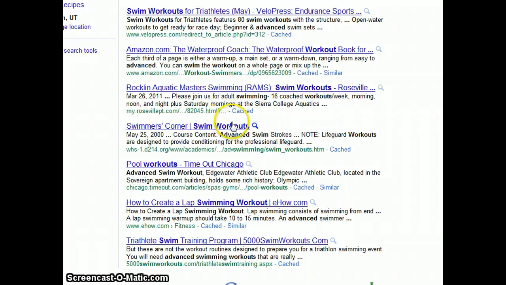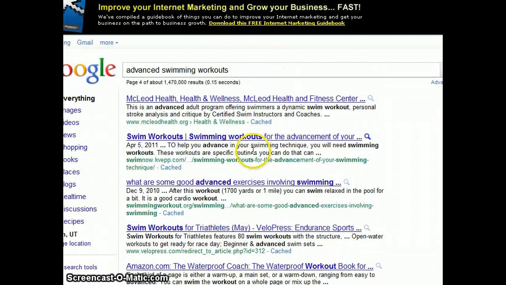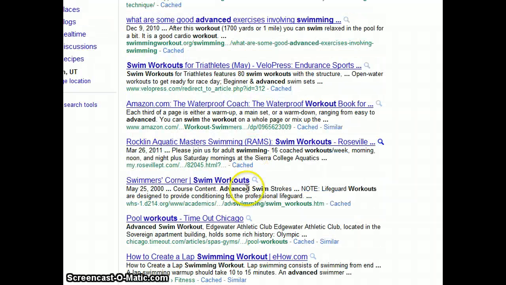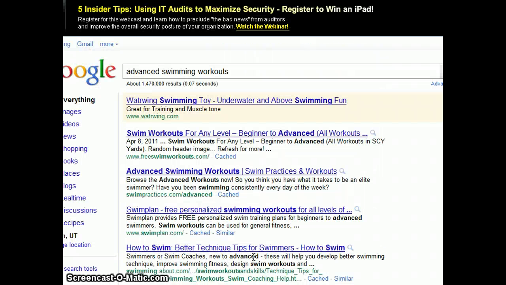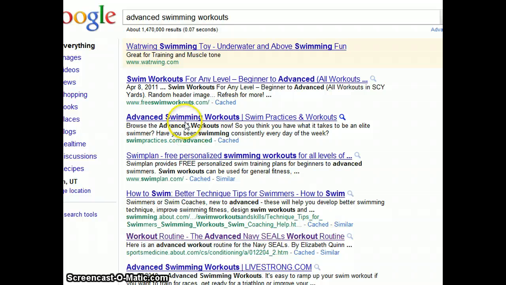Because the reality is that you don't want to take any content that is not from a trusted source. And the further you go down in the search returns, the less likely or less targeted the search term is going to be. But let's say, for instance, we decided to look on a website like this first one here, which has a specific thing on advanced swimming workouts.